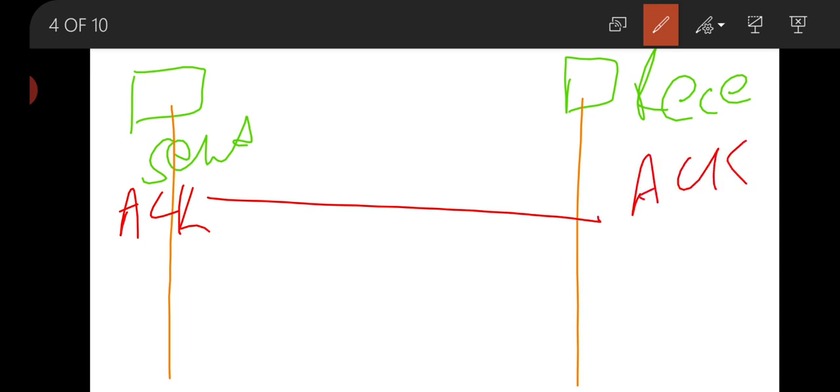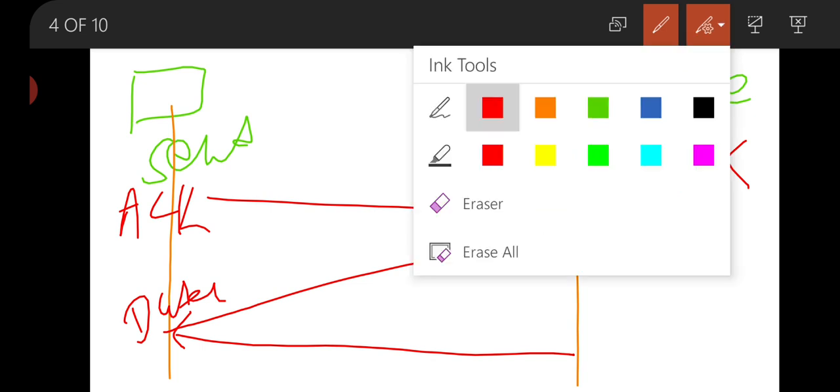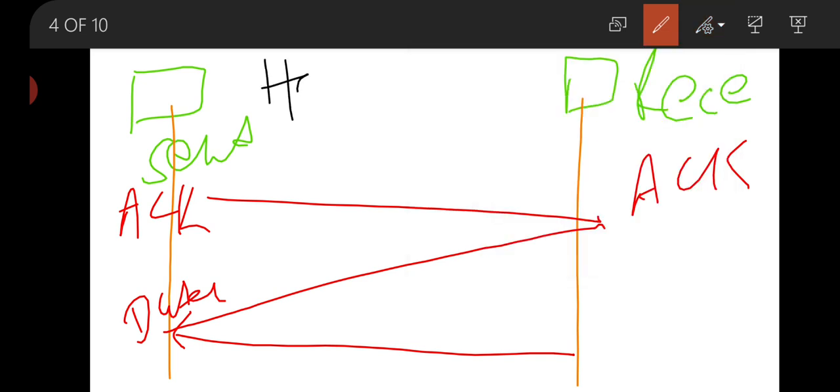This acknowledgement is received by the receiver, and the receiver again sends an acknowledgement to the sender. Now the data communication or data transmission will take place, and the data will be transferred between sender and receiver. This type of mechanism is called the handshake process.